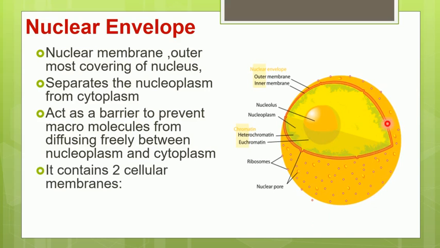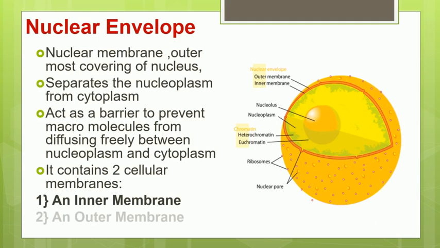Further, this nuclear envelope is divided into two membranes, the inner membrane and the outer membrane. This inner line is the inner membrane, and this outer line is the outer membrane. So the nuclear envelope is made up of two membranes, and it acts as a covering of the nucleus and separates the cytoplasm from the nucleoplasm.